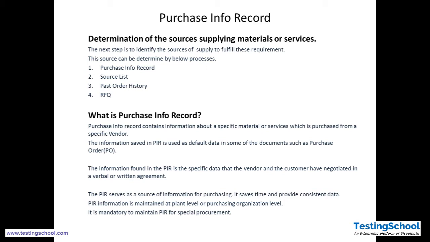Now we will see what is a purchase info record. A purchase info record contains the information about a specific material or service which is purchased from a specific vendor. The information saved in the PIR is used as default data in some documents such as the purchase order. So we maintain a kind of table in the application where sources of supply, like material